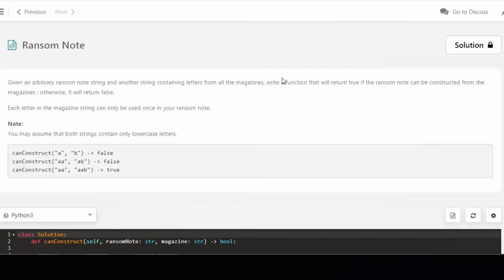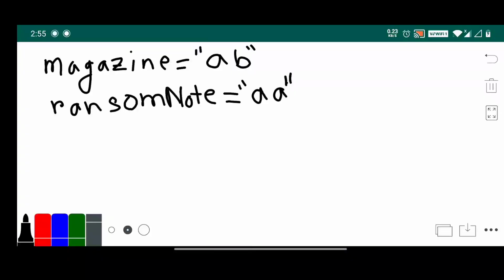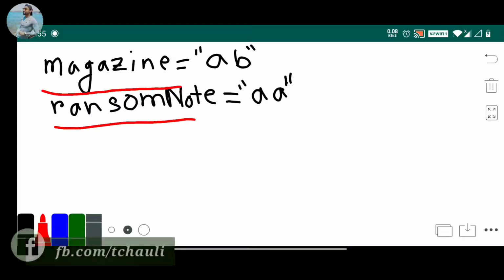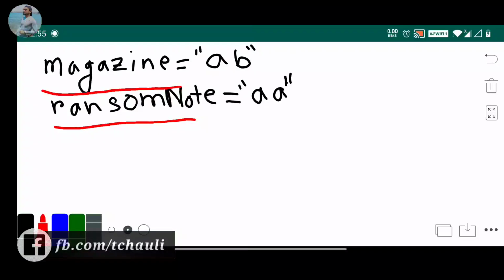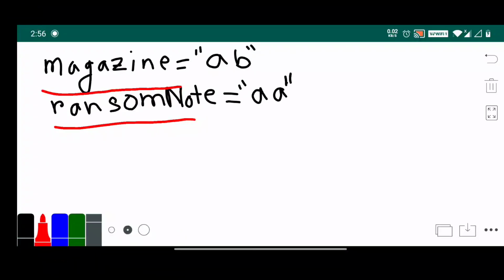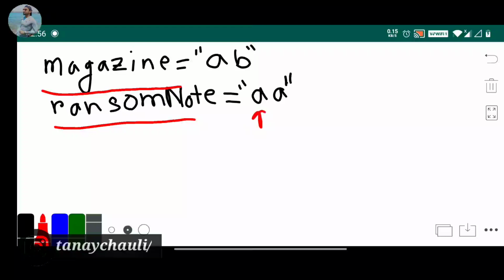So now we will understand this problem with pen and paper. Then we will move to the coding part. So here is our example. Magazine string is AB and ransom note string is AA. According to this problem statement, if our ransom note can be constructed from the magazine, then we will return true.